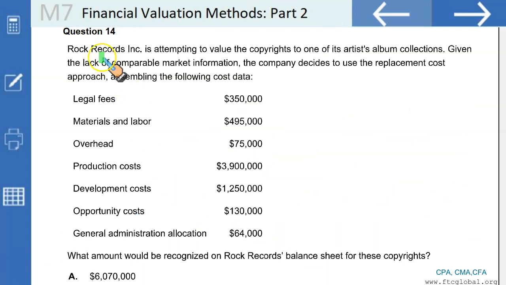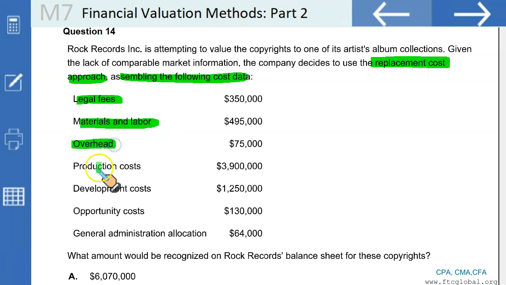Next, Rock Records Incorporated is attempting to value the copyrights to one of its artist album collections. Given the lack of comparable market information, the company, remember it's an intangible, decides to use the replacement cost approach, assembling the following cost data. We have the legal fee, which you should include. Materials and labor, yes. Overheads, yes. Production costs, yes. Development costs, yes. Opportunity cost, yes, discussed earlier. But admin and general cost is excluded.